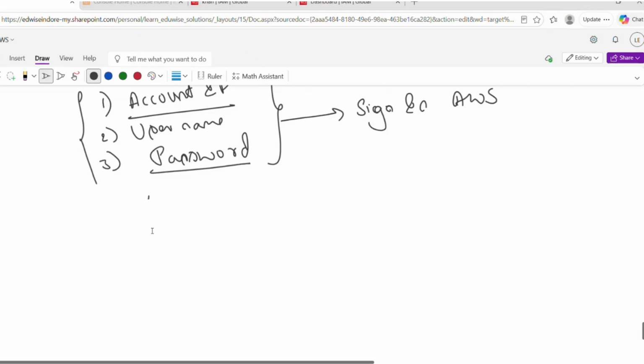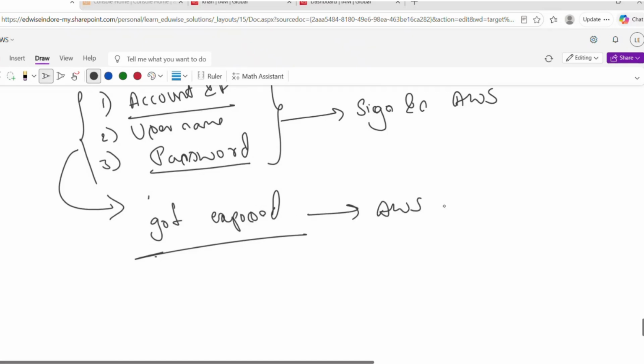You are storing this username and password somewhere and these details got exposed. In such case, the hacker who got all these details will be able to log into your AWS account and use it, and he can perform anything.